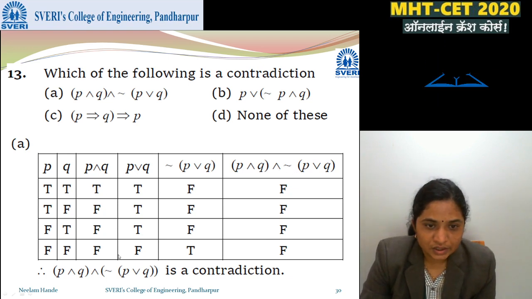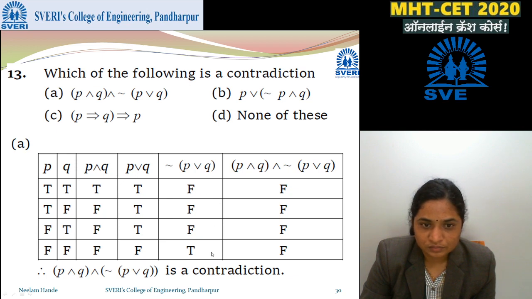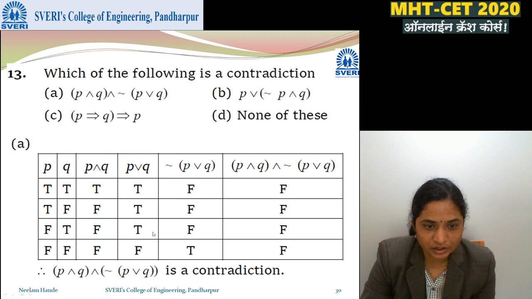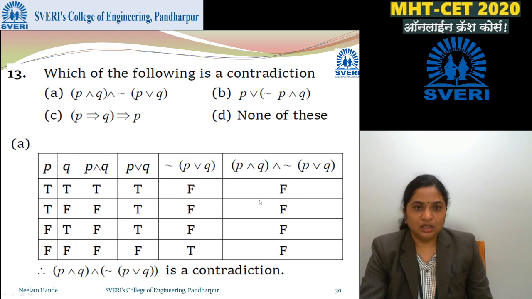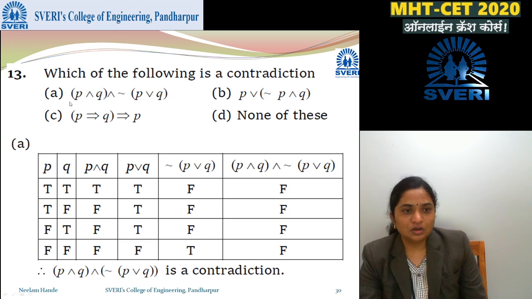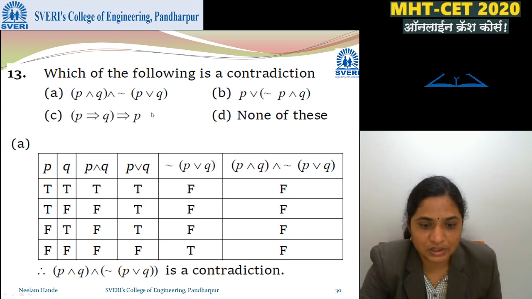So here it is the P or Q column, here it is the negation column, so we have to write and. T F is F, F, F, F, F, F, F, T is F, so all are F. That's what the correct contradiction statement is. This is the contradiction because all are F. If we check the second and third, you will not get all F. So the only contradiction statement is statement A.